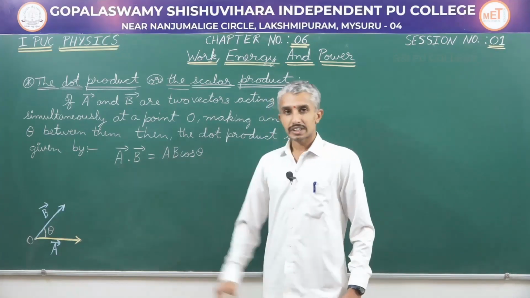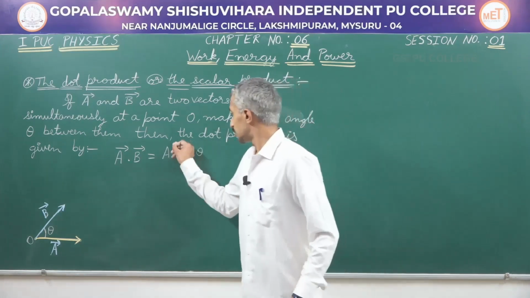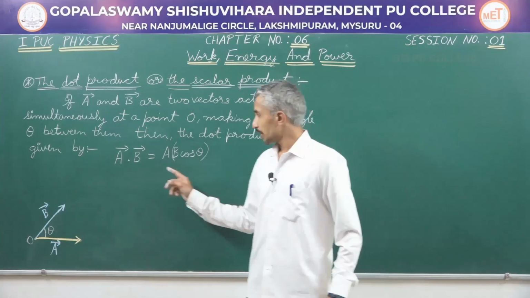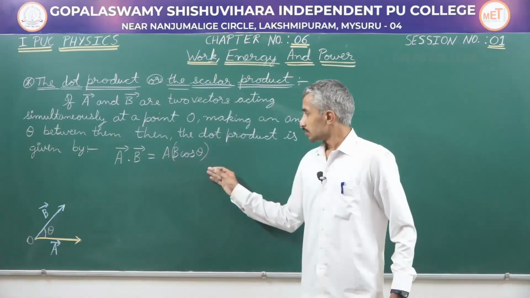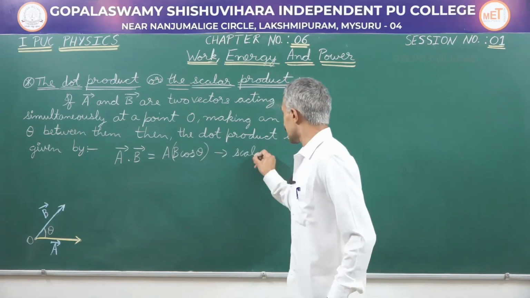A is the magnitude of the vector A and B cos theta. If I consider B cos theta, this is now called the component of B along A. Finally, the product is a scalar. So this gives a scalar quantity.